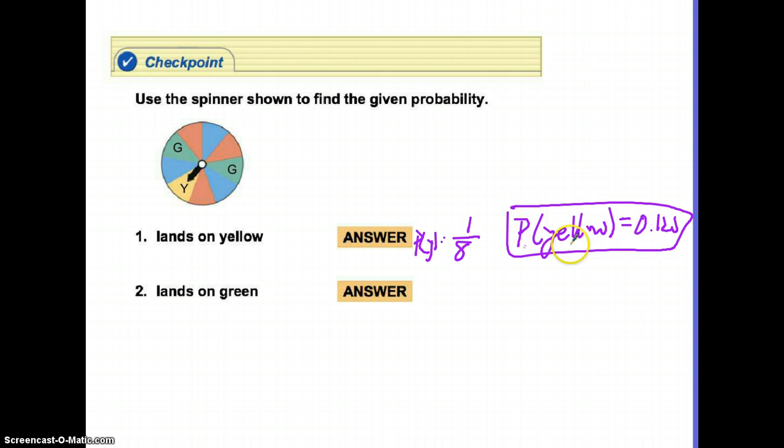This is a really good habit to get into, to write it like this: probability of yellow is 0.125. Now the probability of it landing on green. There are 2 green sections out of the 8, which is the same as 1/4, so the probability of green is 0.25.